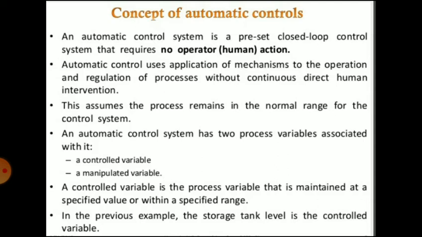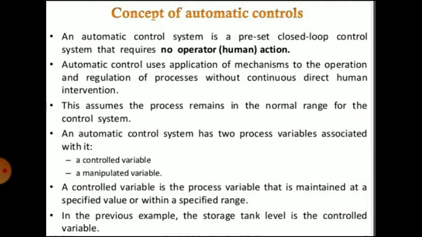An automatic control system has two process variables associated with it. First, a control variable, and second, a manipulated variable. A control variable is the process variable that is maintained at a specific value or within a specified range.